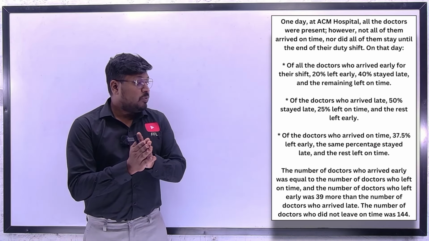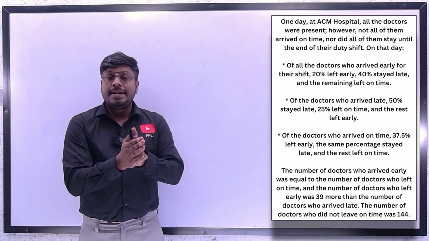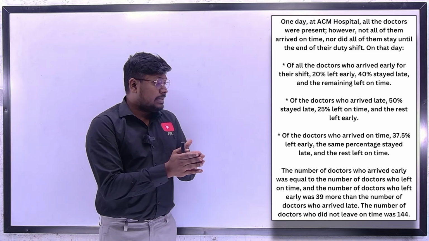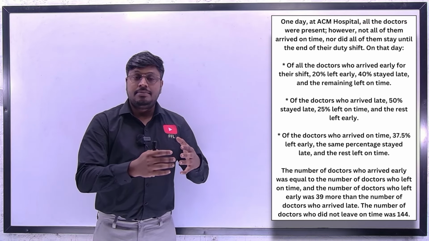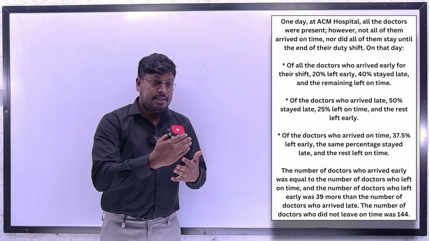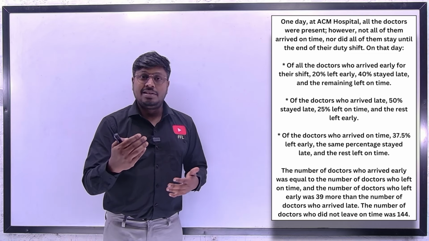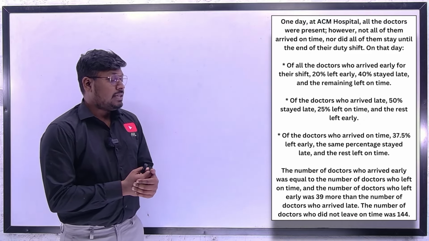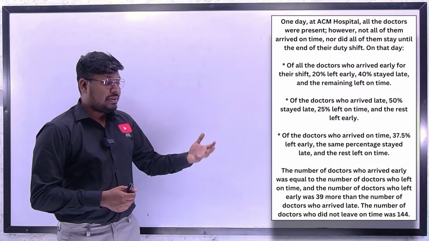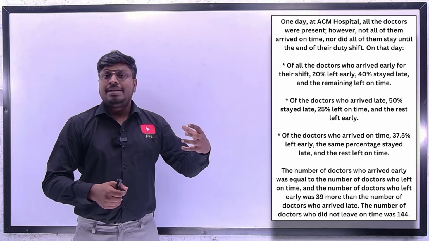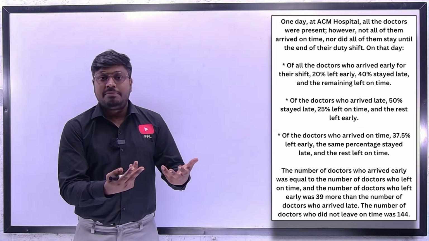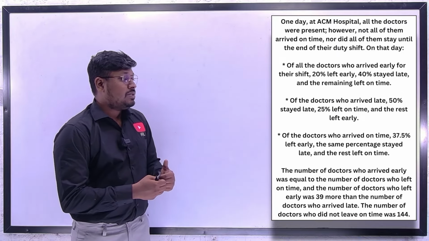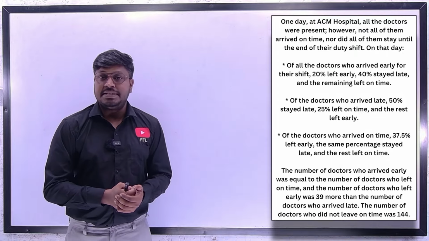So friends, now let me move on to the 30-second data interpretation for the mains level exam. So here it's a caselet DI, right? So we have to read the passage. I think 3 DIs, which are 30, 31, 32. Mostly we are solving a caselet DI. So they have given a passage here. Based upon the passage, we have to read the complete passage, and either you can frame a table or chart, or write the values separately, and based upon the questions they have given, we have to find out the answer, right?